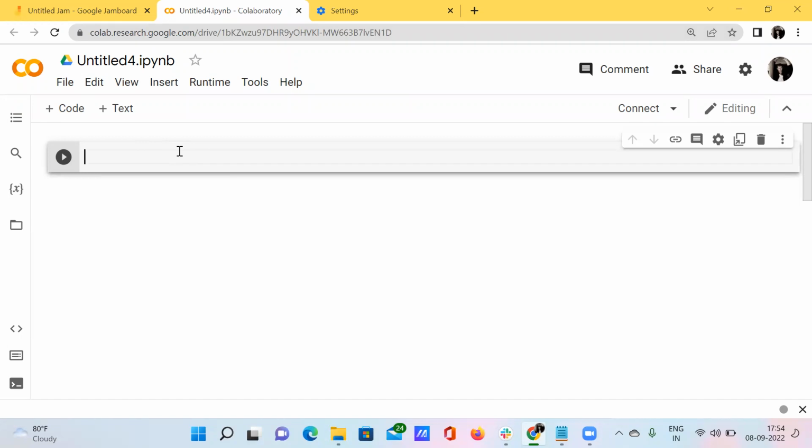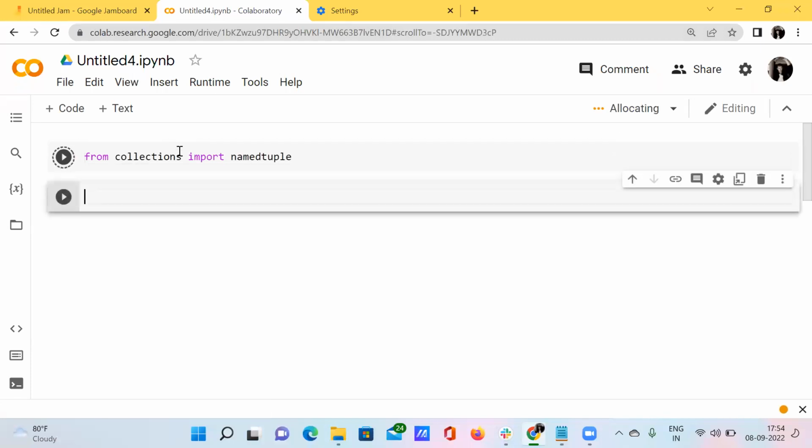So I'm just importing namedtuple from the collections module. From the collections module, I want to import namedtuple. It may take a few seconds.